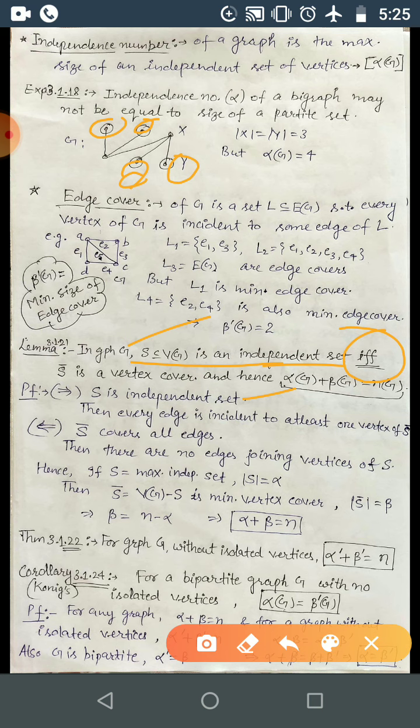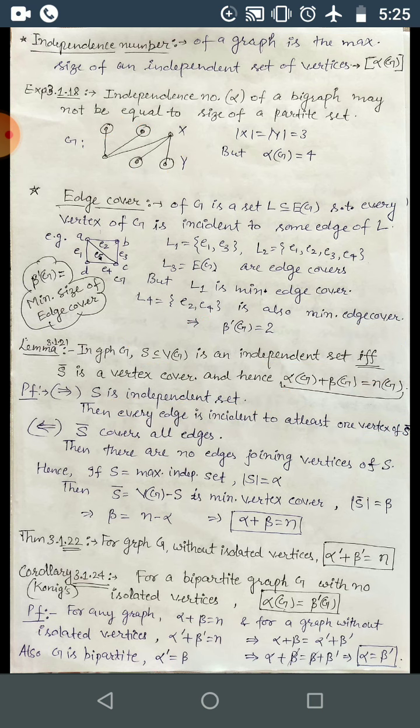So obviously these are mutually not adjacent, or you can just say no two vertices are adjacent, correct? So if you take S complement, then all the edges are incident to at least one vertex of S complement, correct? So then S complement becomes the vertex cover, because all the edges are incident to S complement.